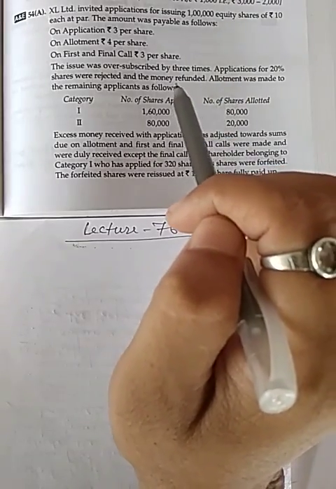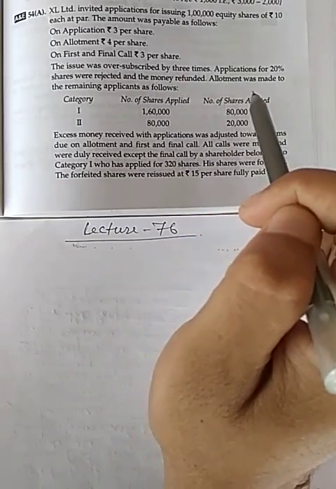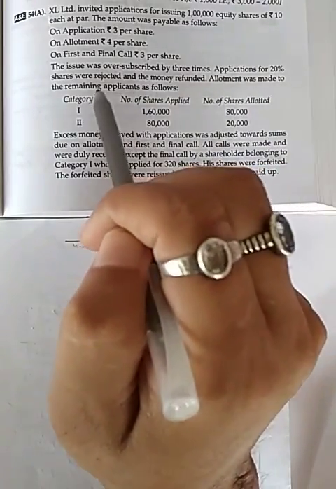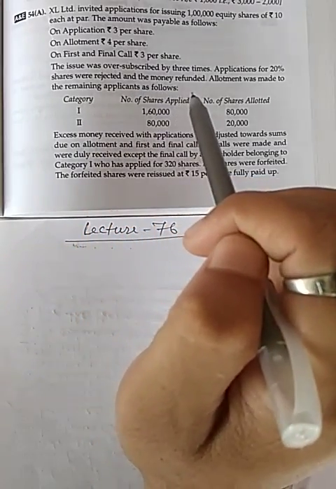So the question is saying money refunded, and allotment was made to the remaining applicants as follows.